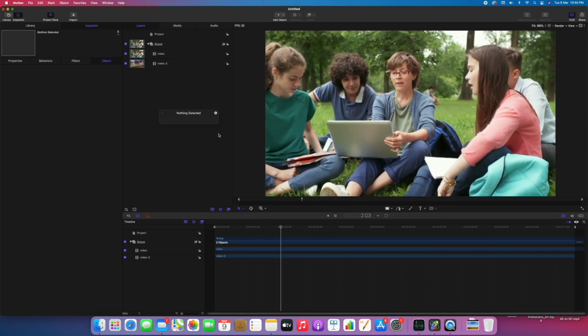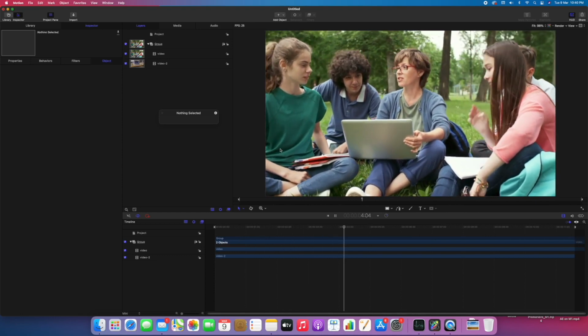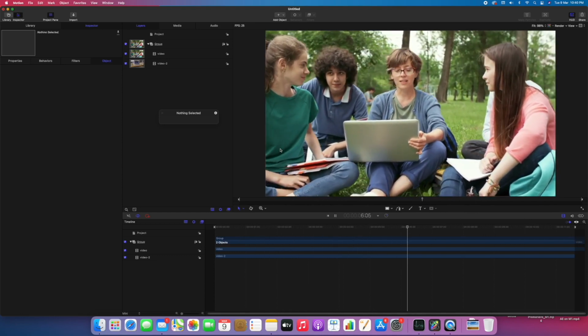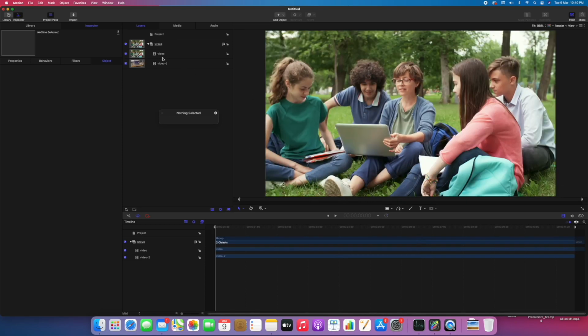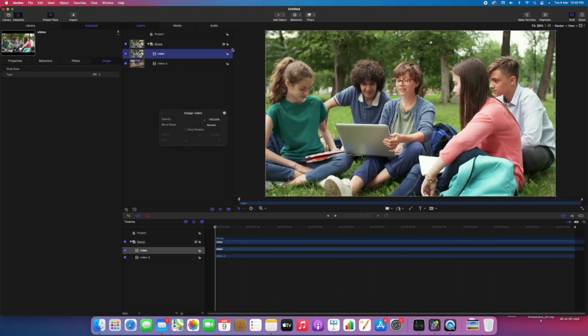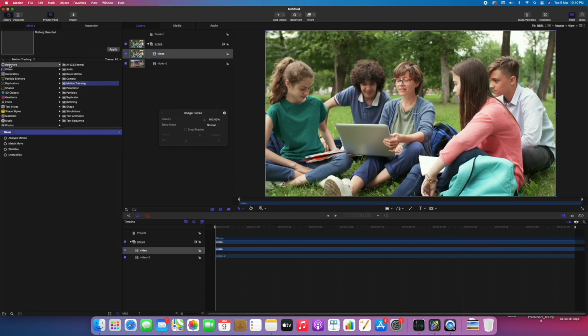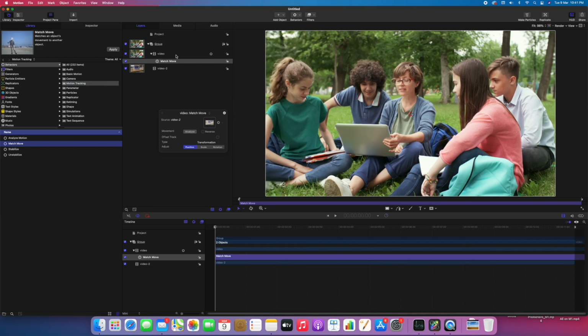So this is the clip I'll be using for replacing the screen on the laptop. Let's select the clip and go to Library and Behaviors, Motion Tracking, and select the second option, Match Move, and drag it onto your clip. Whether you have a photograph or a clip, click on that, you can drag this. So now we have Match Move here.